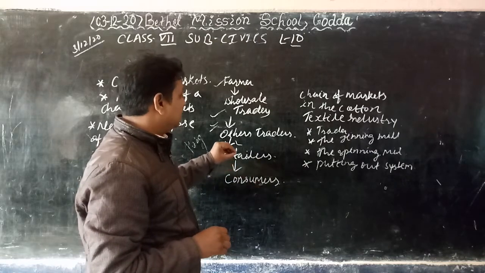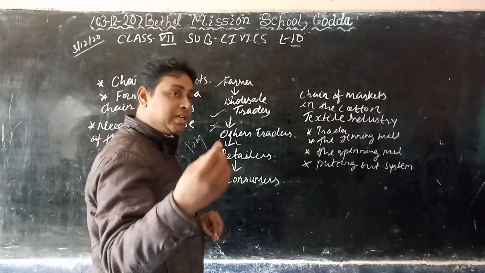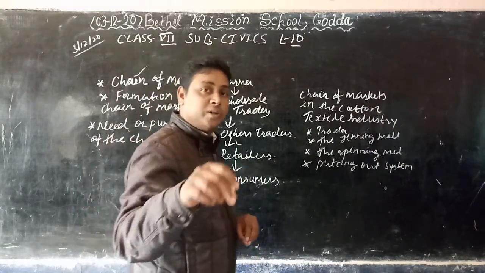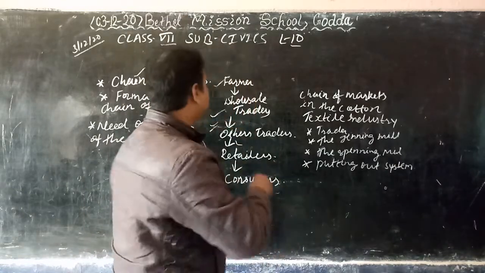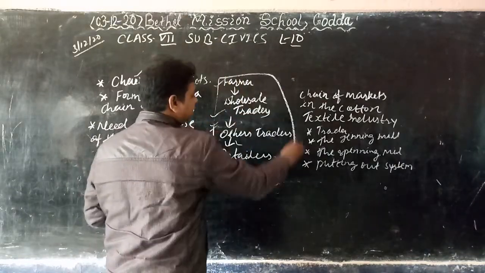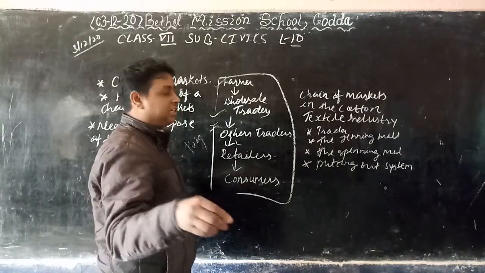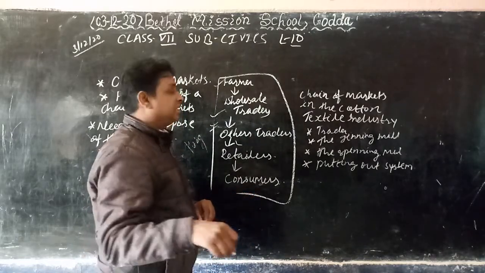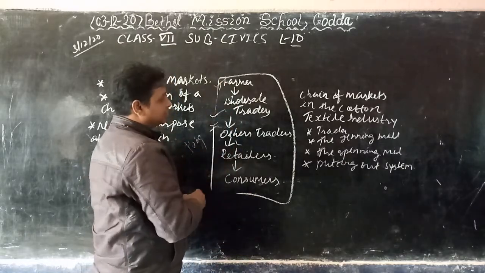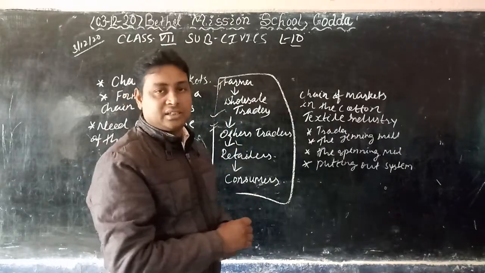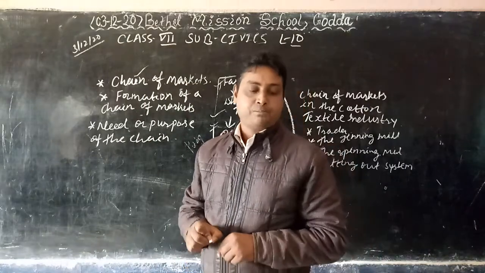Understand? Then the goods are sold to the retailers, and after that, the consumer consumes it. So these are the series, these are the chain. A chain of market refers to a series of markets that is the link between the farmer and the consumer. Understand? So that is the chain of market.